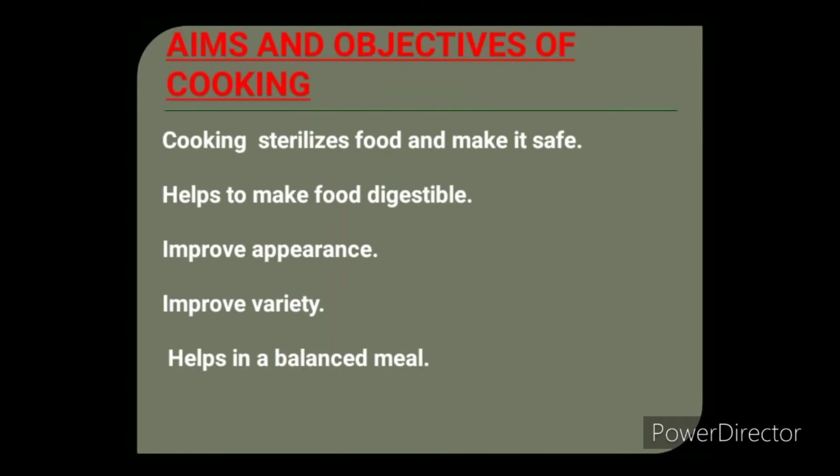We are going to discuss different cooking methods. First, coming on to the aims and objectives of cooking. Cooking sterilizes the food, which makes it safe for digestion. It improves the appearance of the food. We can make different varieties by using different cooking methods. We can get a balanced meal, which can be healthy for our body.